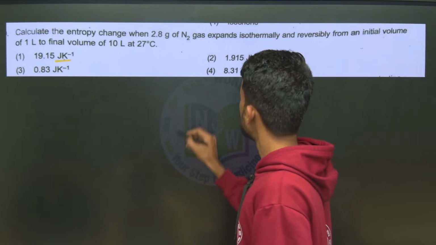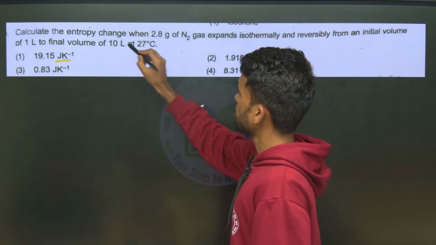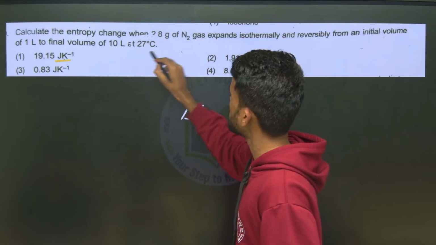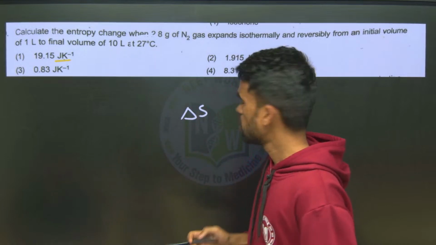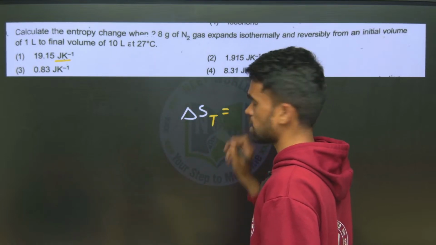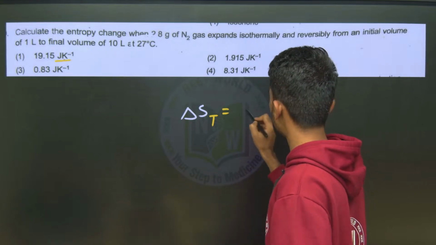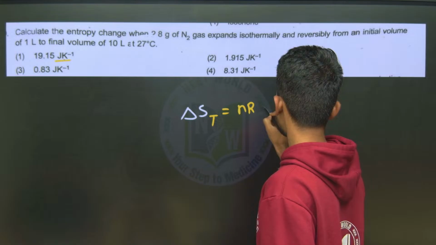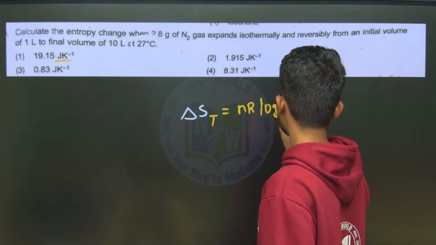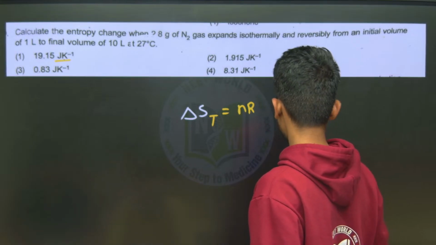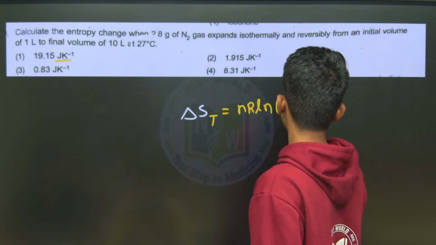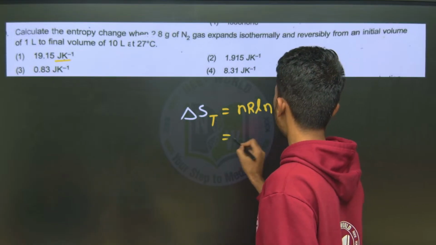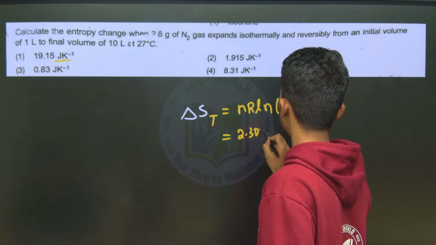Okay, so delta S. See, how can you do this? At constant temperature, 27 degrees. Okay, so delta S, isothermal process it is. So what is the formula we have? nR ln V2 by V1 I have given. Okay, or you can take 2.303 into n log V2 by V1.